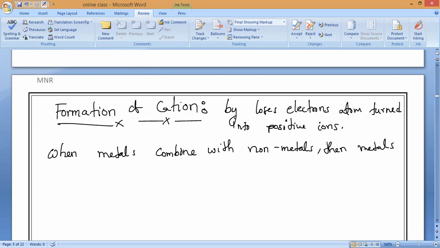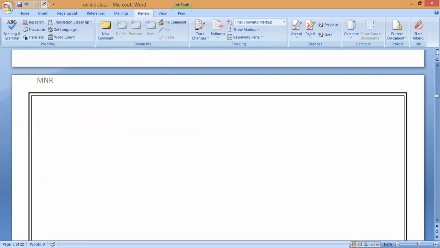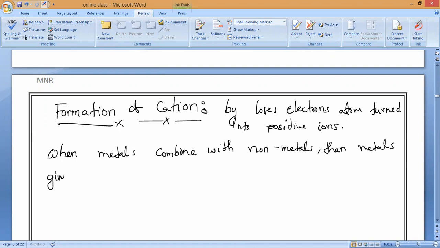Metals. Metals give up electrons and non-metals receive the electrons.